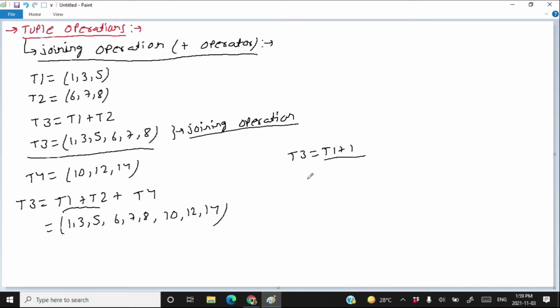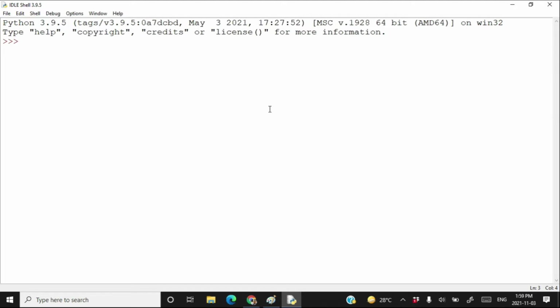Let's try these concepts practically. I don't think we are enjoying it here on the board. Let's try it practically on Python interpreter. If I write t1 is equal to 1, 3 and 5, t2 is equal to 6, 7 and 8, t3 is equal to 10, 12 and 14.